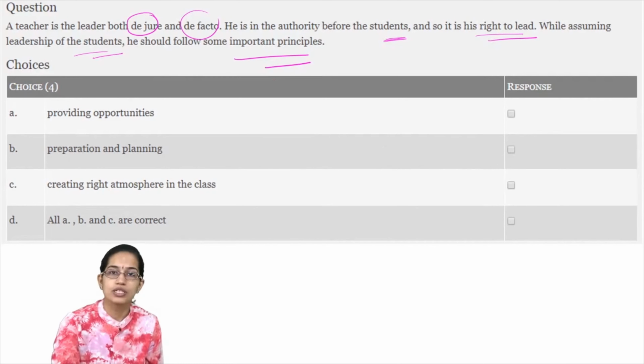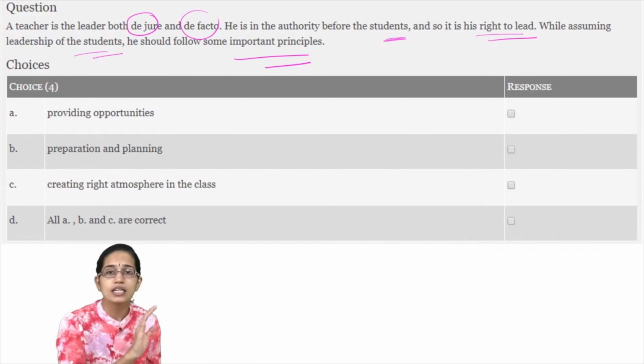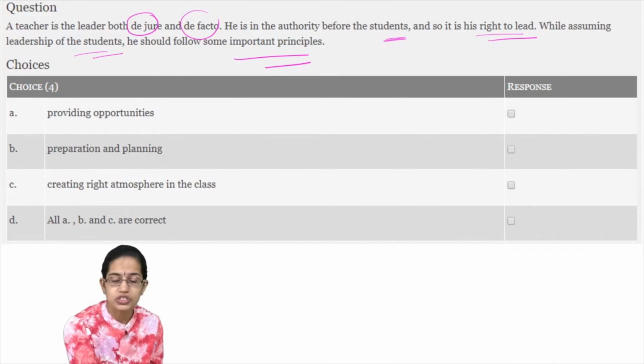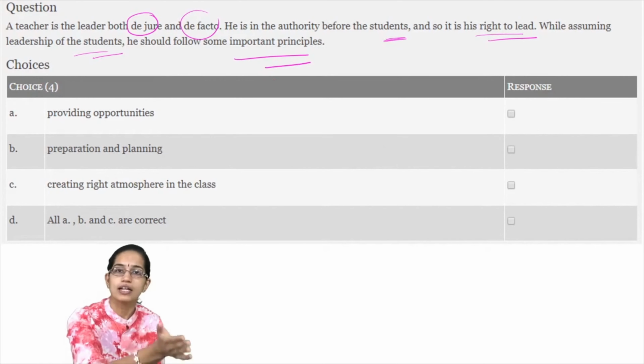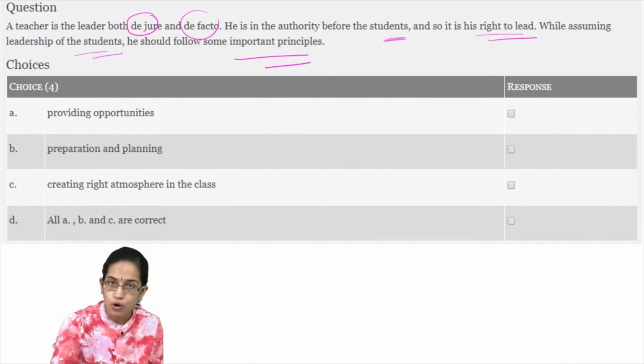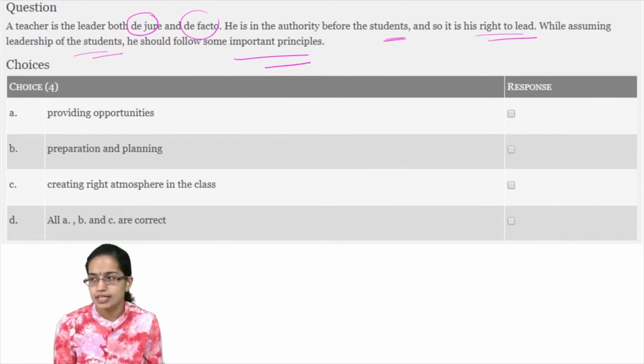However, de facto is even if the norms are not laid down by the school. Let's say a child is significantly ill and there are no provisions for the child to be discharged to home or sent back to home. The teacher takes a decision to take the child out of the class and call their parents. So that is not officially sanctioned, but that is something which is a de facto act. So de jure and de facto, the meaning is clear.